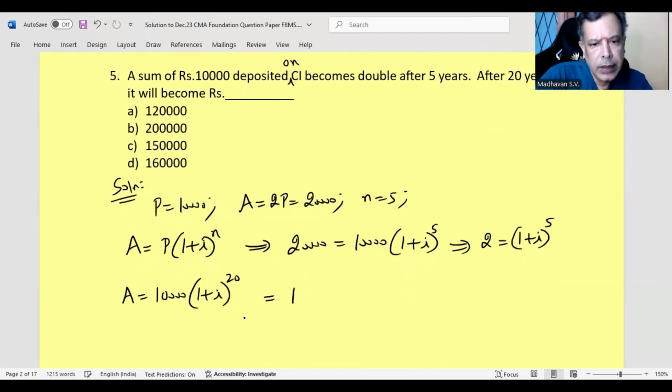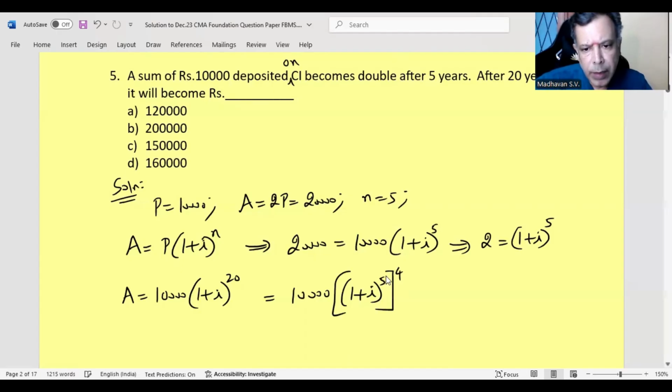This can be written as 10,000 times (1 + i)^5, and then to the power of 4, because we know we can multiply these indices, the powers, 5 into 4, you get this 20. Why we are doing this? Because we know this value is 2, we can substitute. So this is equal to 10,000 times 2^4. 2 to the power of 4 is 16. 16 into 10,000, we get 1,60,000. So that is the solution. So answer is D.